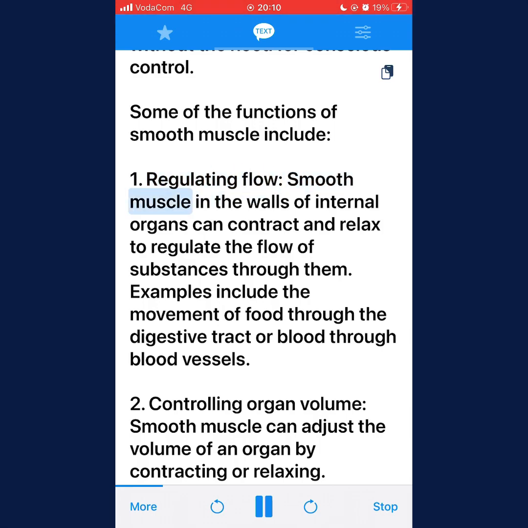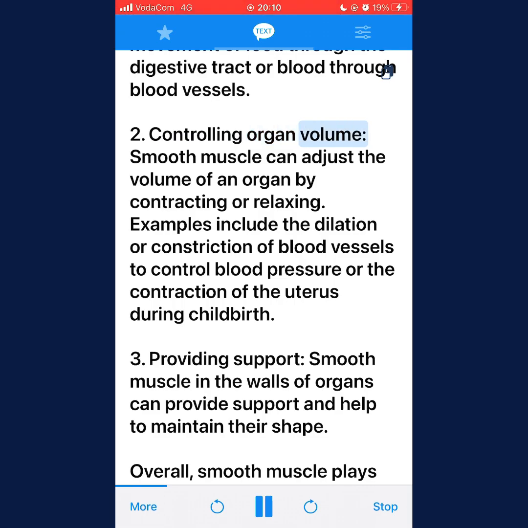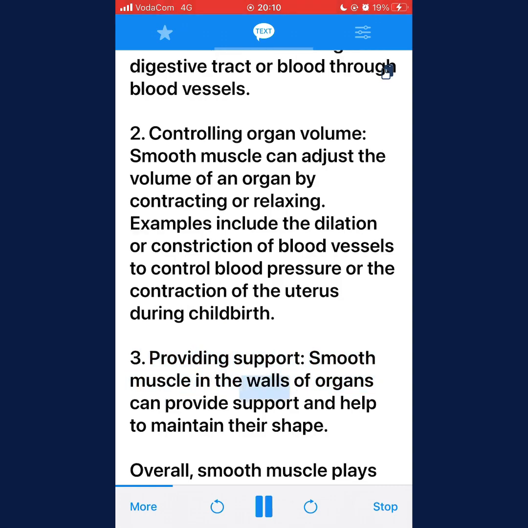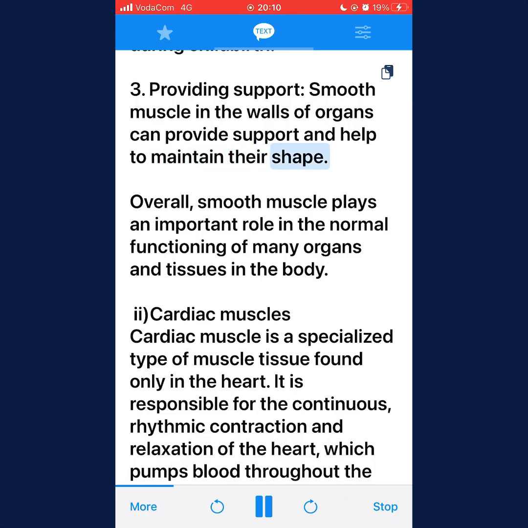Regulating flow. Smooth muscle in the walls of internal organs can contract and relax to regulate the flow of substances through them. Examples include the movement of food through the digestive tract or blood through blood vessels. 2. Controlling organ volume. Smooth muscle can adjust the volume of an organ by contracting or relaxing. Examples include the dilation or constriction of blood vessels to control blood pressure or the contraction of the uterus during childbirth. 3. Providing support. Smooth muscle in the walls of organs can provide support and help to maintain their shape. Overall, smooth muscle plays an important role in the normal functioning of many organs and tissues in the body.